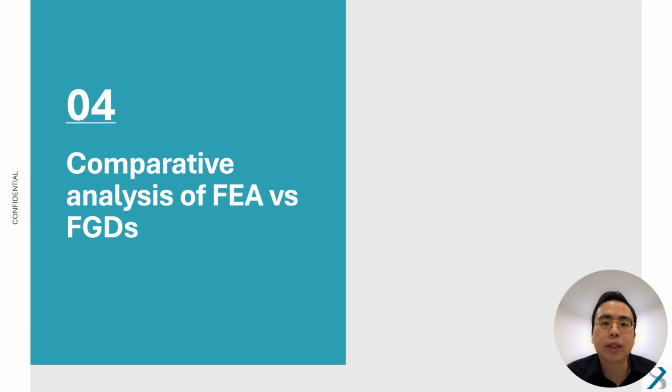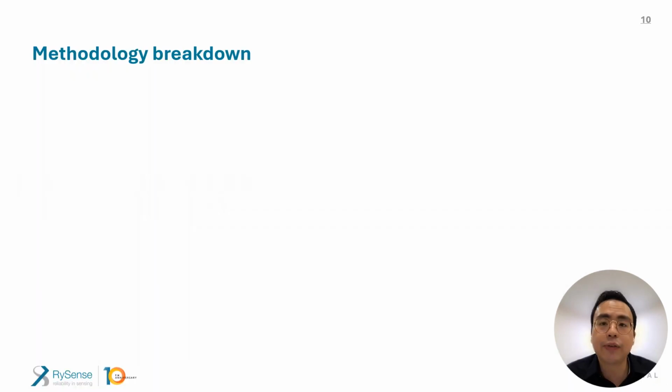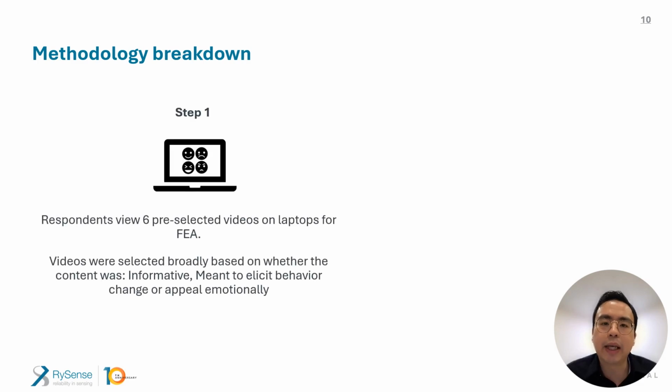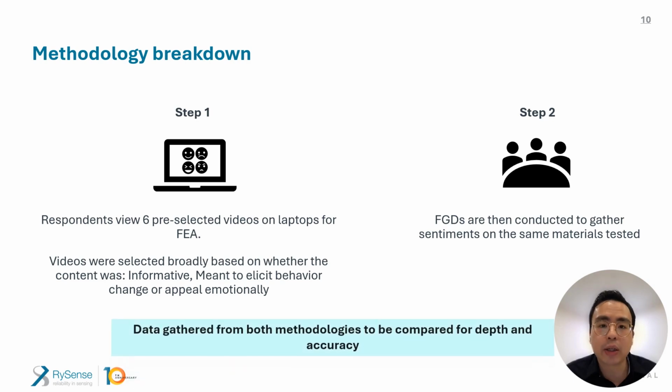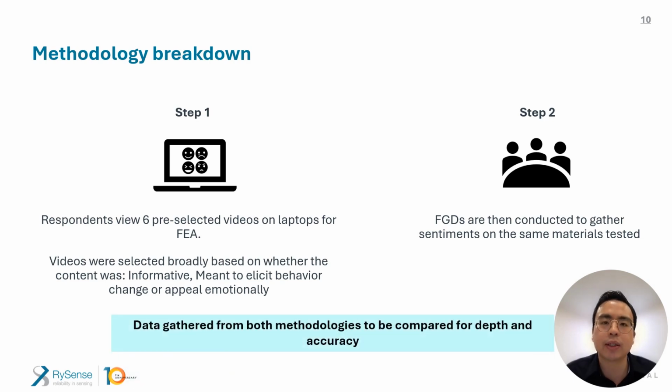Can facial emotion analysis address the gaps in sentiment testing? We compared the findings from FEA and the sentiments from FGDs from the same body of materials tested. We decided on 6 videos to test, broadly based on whether the content was meant to be informative, meant to elicit behavior change, or appeal emotionally. We then conducted focus groups to gather sentiments based on the videos tested. These two data sources from both methodologies were compared for depth and accuracy.